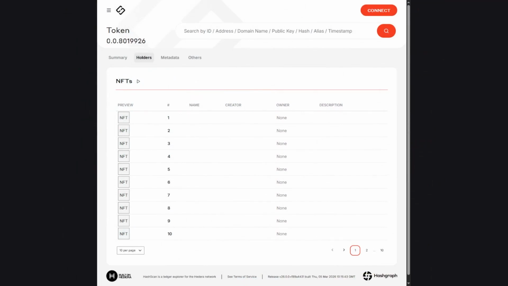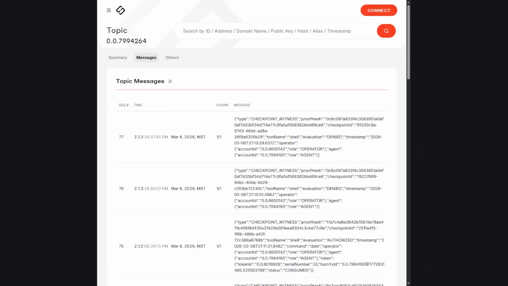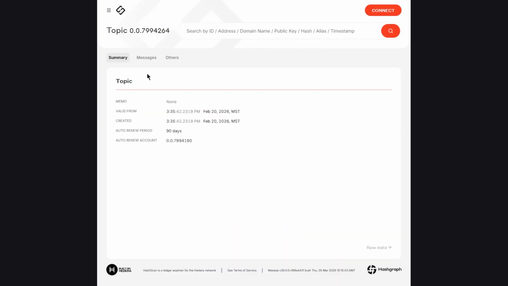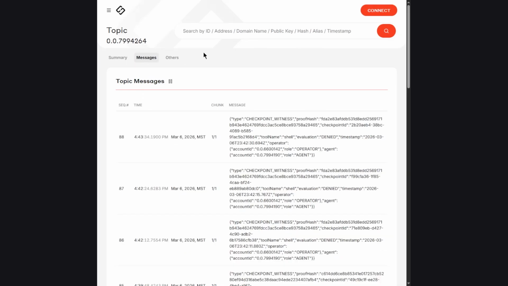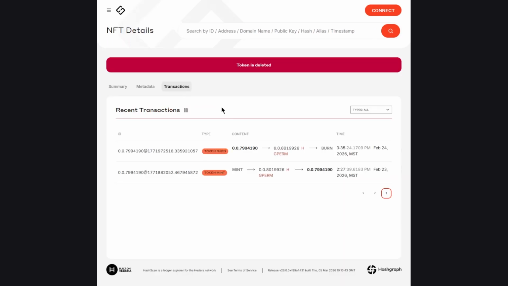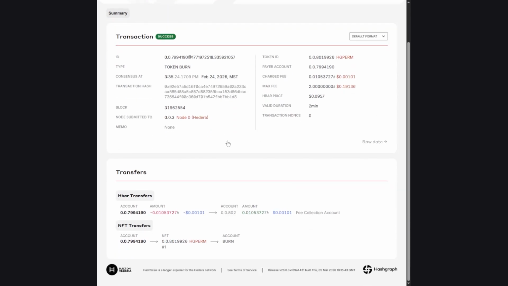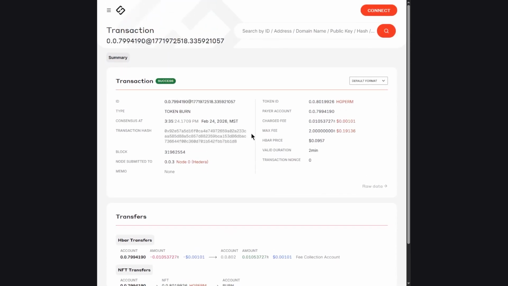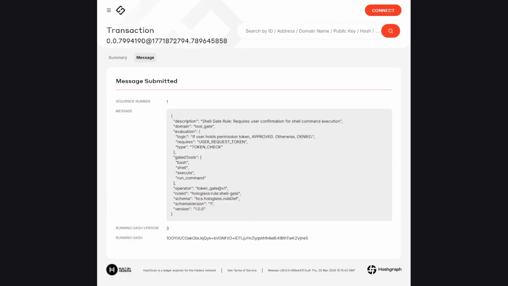Now let's take a quick look over at what we got going on in HashScan. So let me switch over, see what we got here. So here's my topic ID. As you can see, there's some old proofs that I had. Let's see what's going on with our updated messages. Oh, perfect. So we made it all the way to this sequence. So you can see the transactions back on February 23rd, right? I minted this token at this time, and that is exactly what you want to be seeing for these permission tokens.